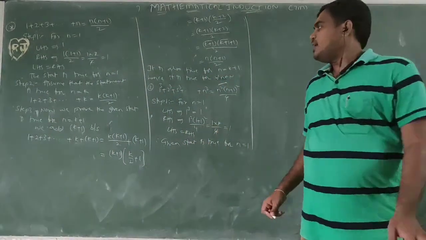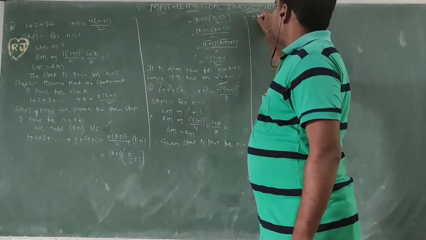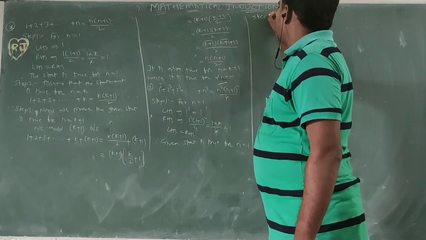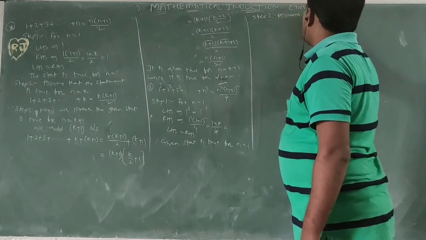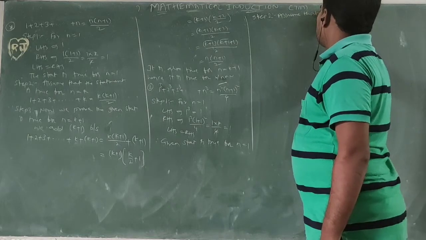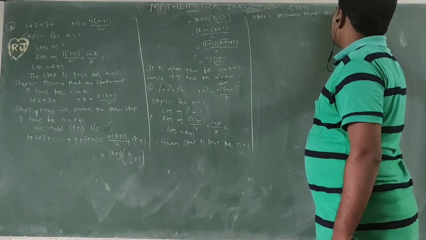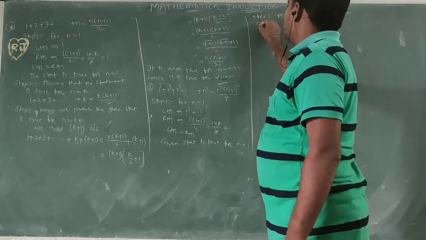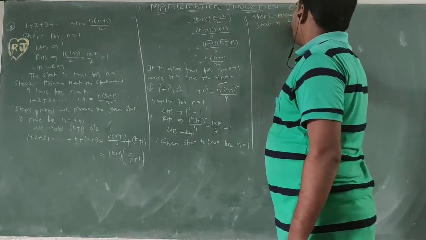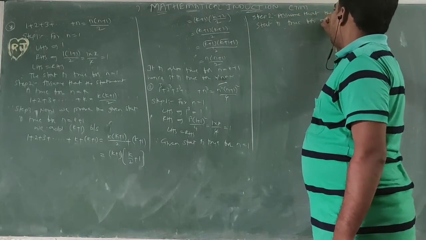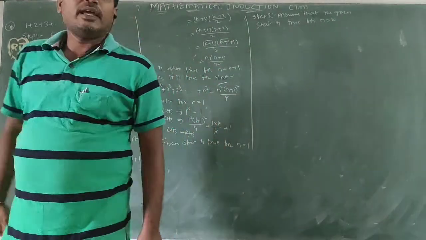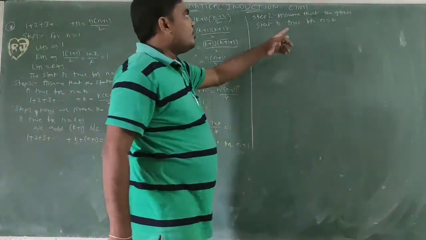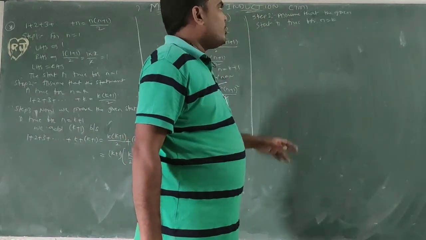Now I am taking step 2. What is step 2? Assume that the given statement is true for n equal to k. We are considering it is true for n equal to k.